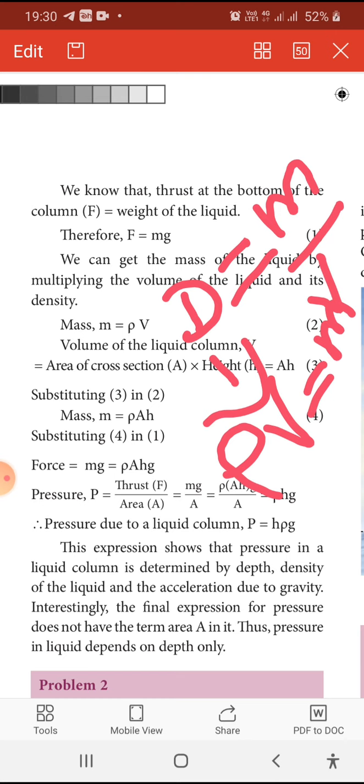Okay. So pressure is equal to force by area, where force is equal to mass into gravity. Instead of m, we are going to write rho into V. This is a different style of writing. Rho is the density. Volume: for example, if I ask you to find the volume of a rectangular block, what will you do? Multiplication of L into B into H. What is L into B, the formula for a rectangle? It is denoted as area.